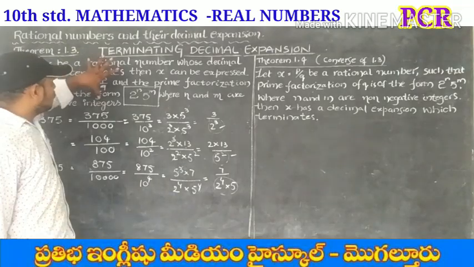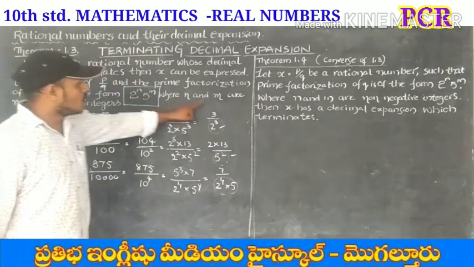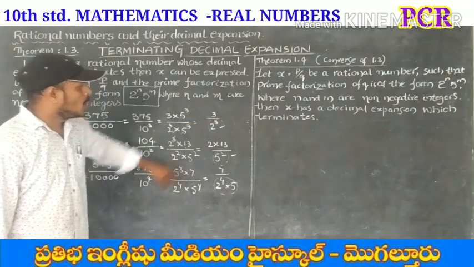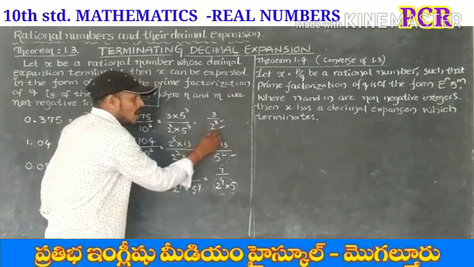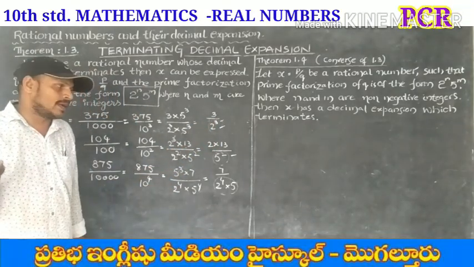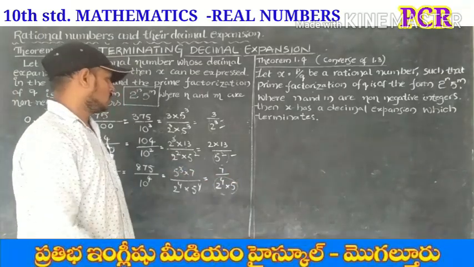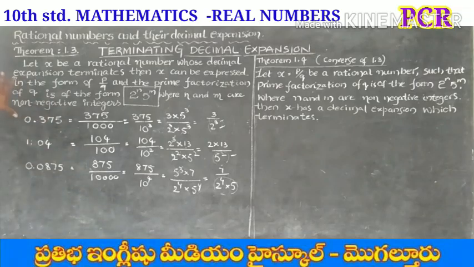Now what do we conclude from this theorem? For terminating decimal expansions in the form p by q, q is of the form either powers of 2, or powers of 5, or both powers of 2 and powers of 5. So this is the first theorem.